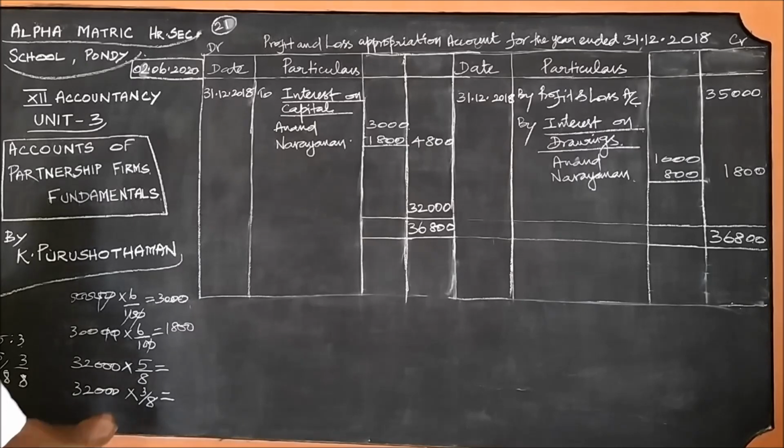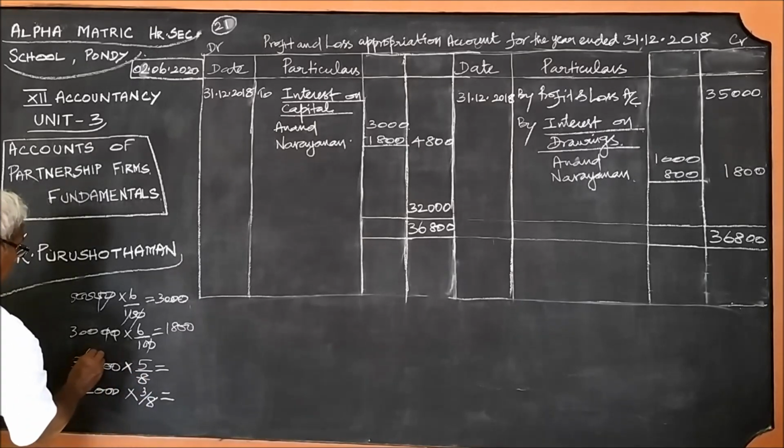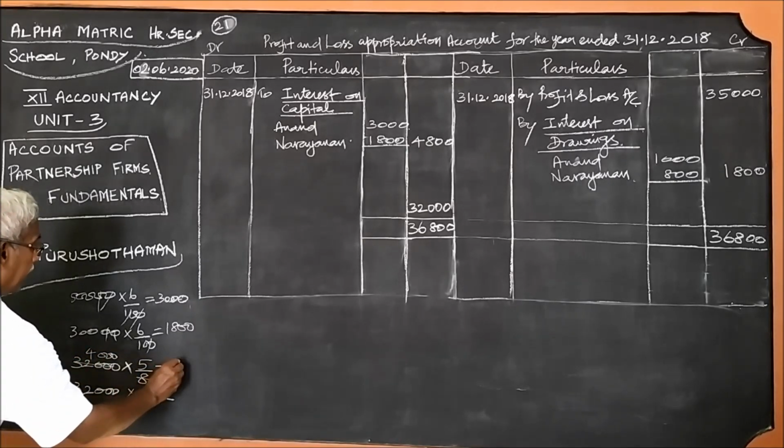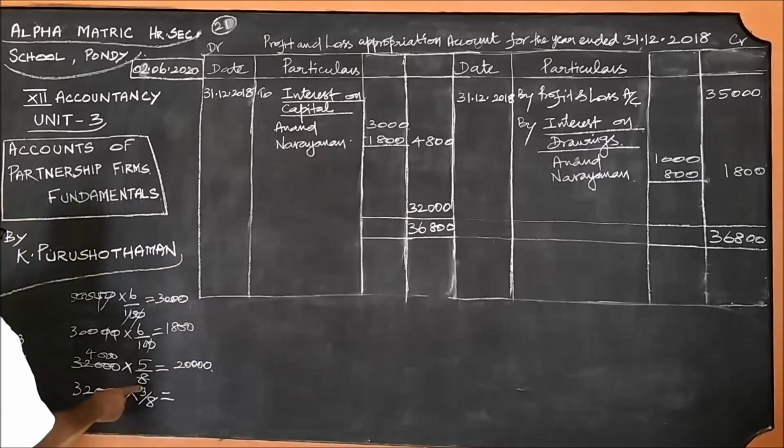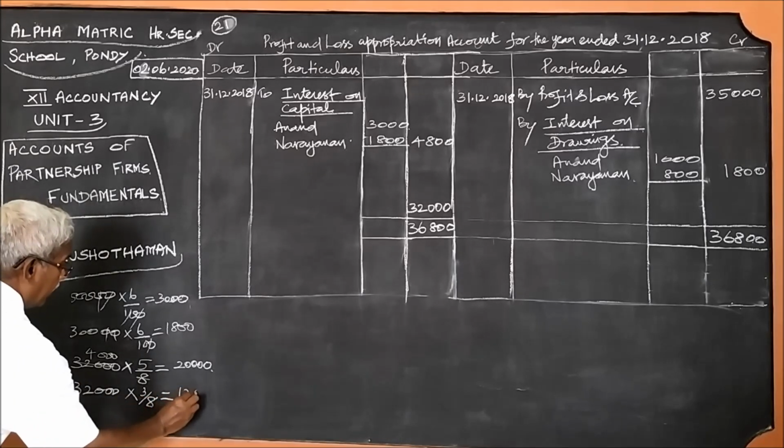What is 5/8? 4 times 4,000 into 5, 20,000. And the same 4,000 if you simplify, 3 into 4,000, 12,000.